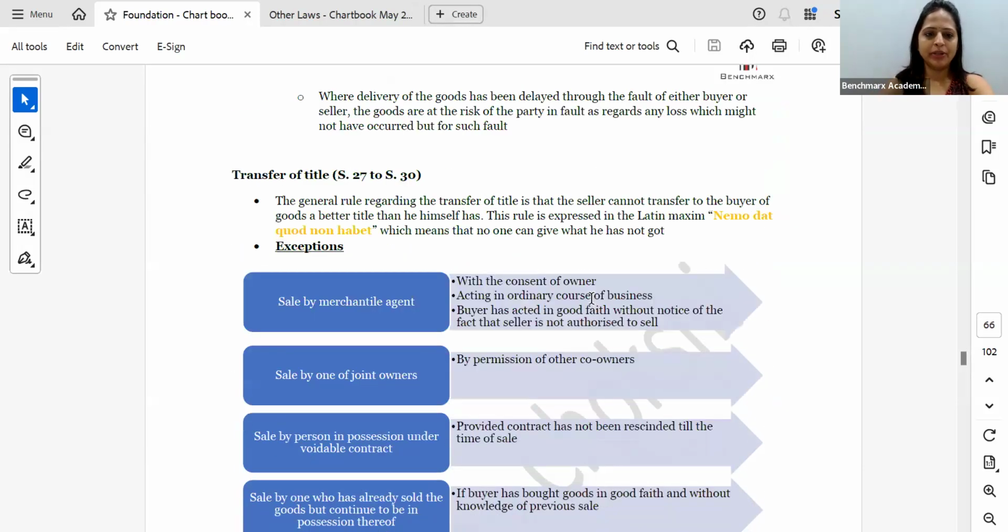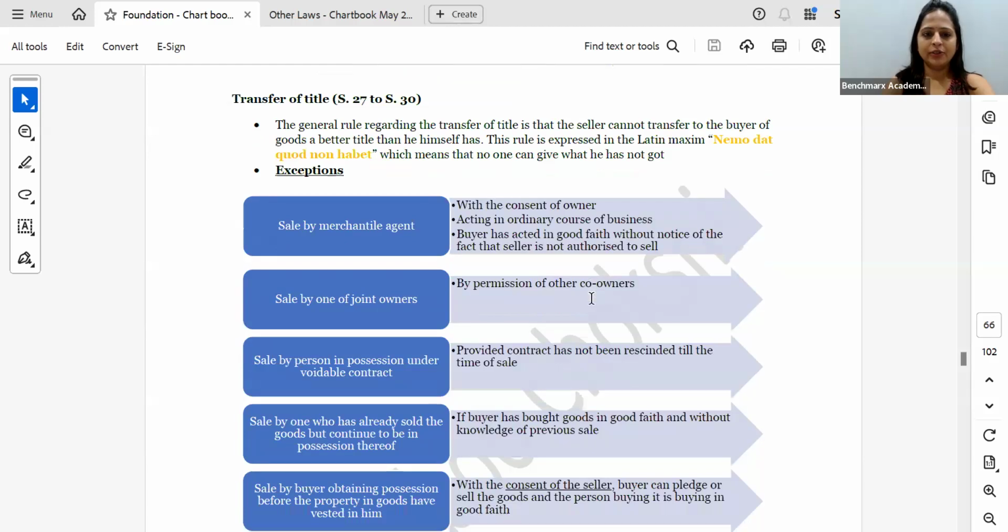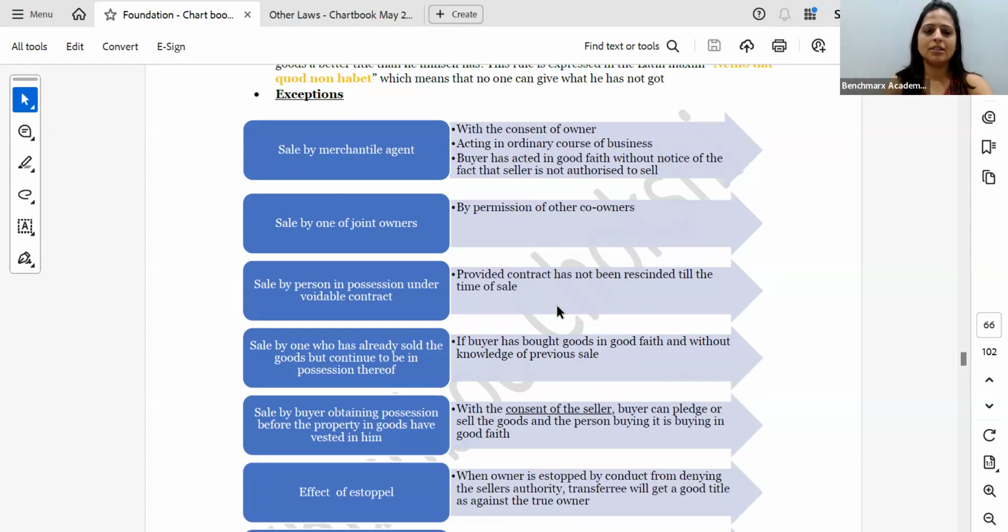Risk passes with property. Transfer of title, we have already discussed this in the morning, saying that transfer of title can be done only by the person who has the title to the goods. If you don't have the title, you don't have the ownership, you don't have the property in the goods, you cannot transfer it to someone else. But there are certain exceptions.